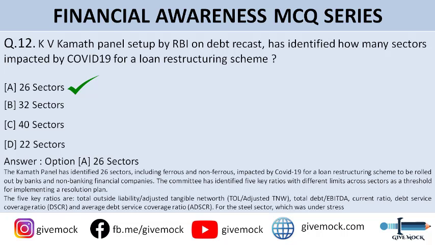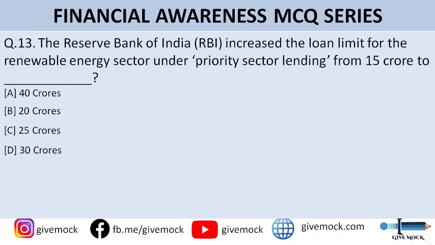So moving on to question number 13, the Reserve Bank of India increased the loan limit for the renewable energy sector under priority sector lending from 15 crore to rupees. You can go through the options. Option A is 40 crores, option B is 20 crores, option C is 25 crores, and option D is 30 crores. So guys, the correct answer is option D, that is 30 crores. Okay. The limit for the renewable energy sector under priority sector has been increased from 15 to 30 crores.